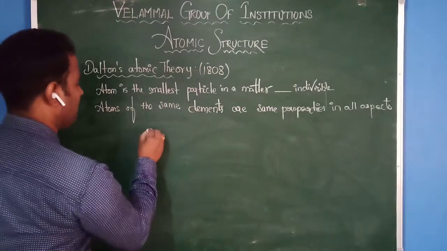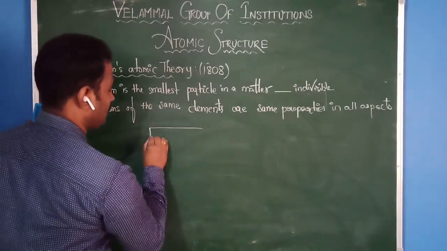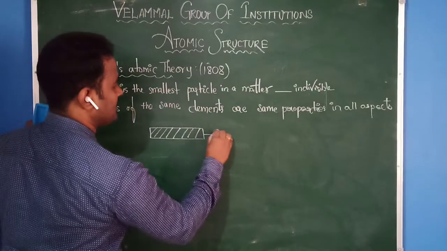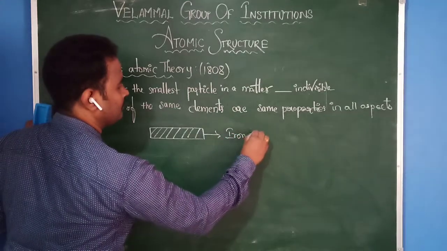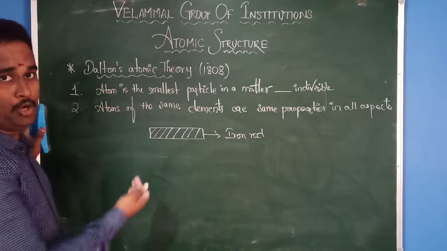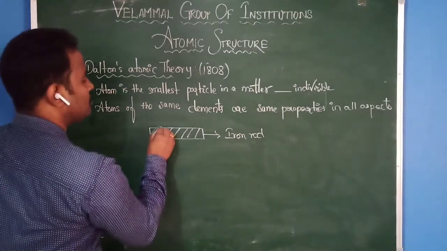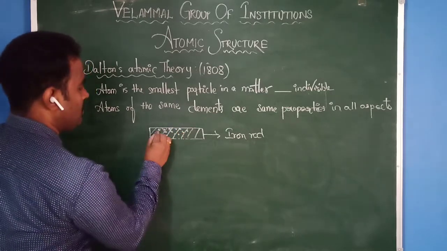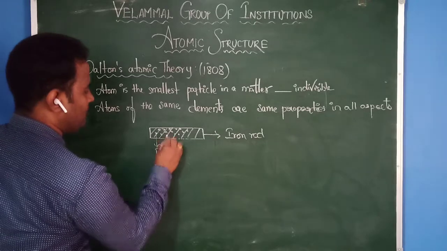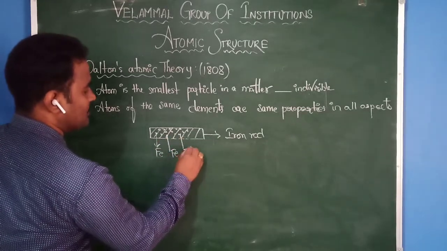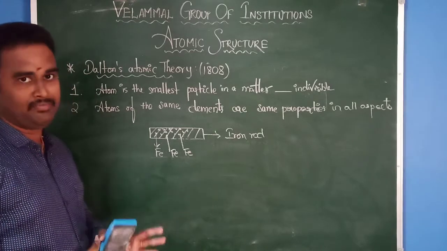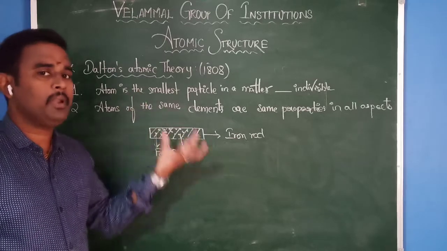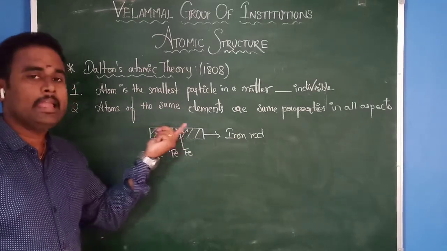For example, I'm taking one iron rod. What is this? Iron rod, a matter. Now it contains small particles, which are atoms. This is an iron atom, this is an iron atom, this is an iron atom. The symbol of iron is Fe. Like that, it contains n number of atoms.